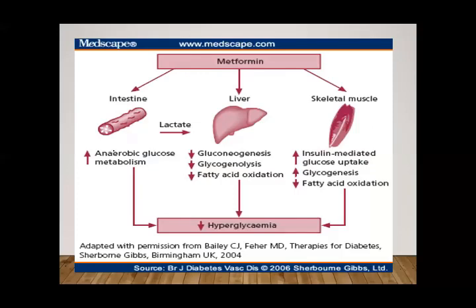Another picture shows the effect of metformin on different organs. It decreases the gluconeogenesis by acting on the liver. Glycogenolysis को inhibit करती है, fatty acid oxidation को inhibit करती है. It also improves the lipid profile. On the skeletal muscle, it improves glucose uptake, glycogenesis, decreases fatty acid oxidation. It increases anaerobic glucose metabolism, and it decreases the metabolism of lactate.